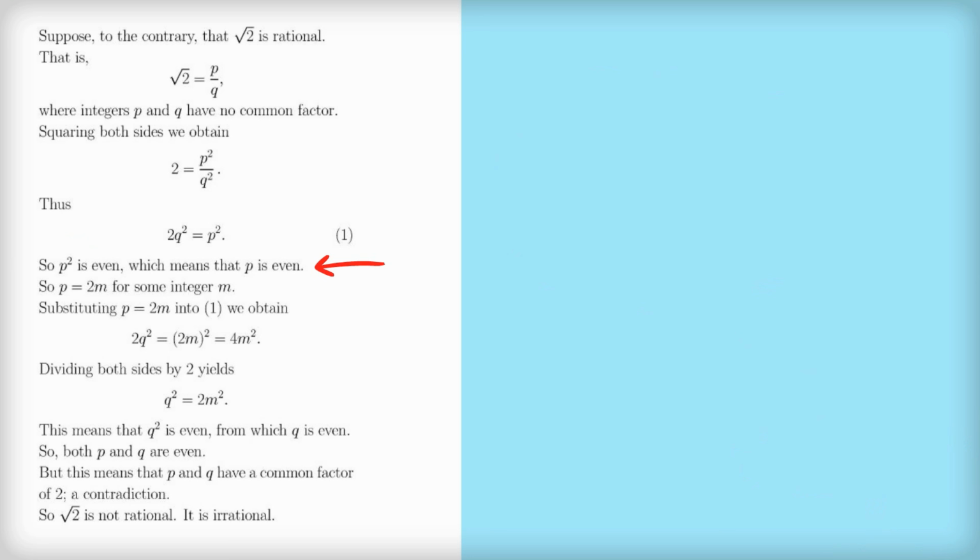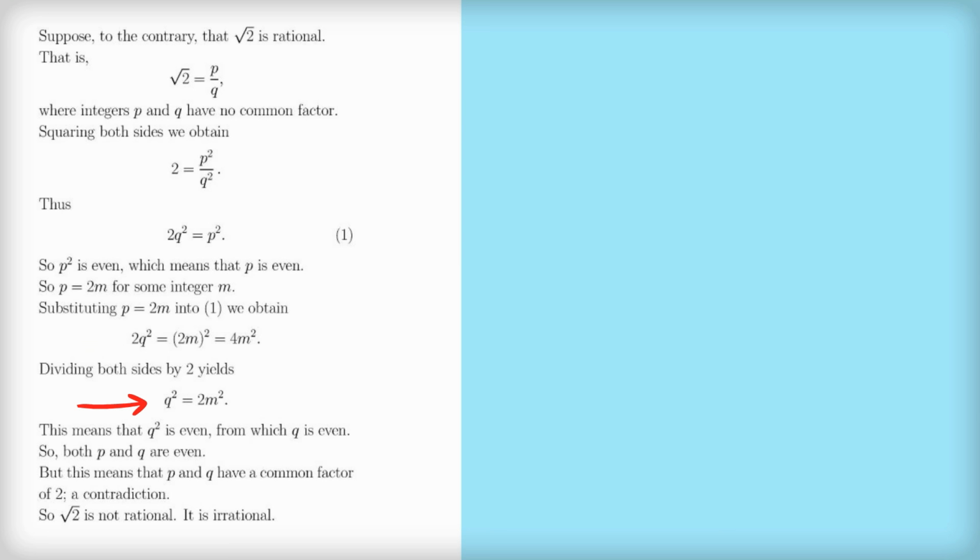So now we can express p as 2 times m for some integer m. So if p was 200, then m would be 100. If p is 12, then m equals 6. But in all cases, if p is even, we can express it as 2 times m. So now I'm going to substitute p equals 2 times m into equation 1 up here. And what do we get? On the left hand side we get 2q squared. On the right hand side we get 2m all squared, which is equal to 4m squared. Now let's divide both sides by 2. So we get q squared equals 2 times m squared.